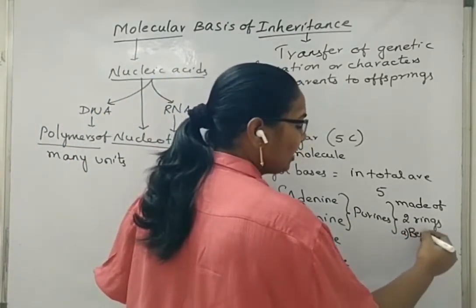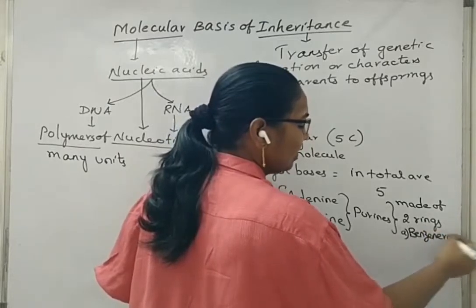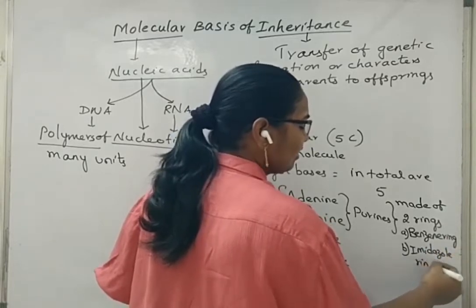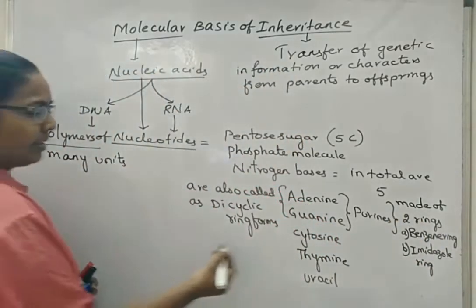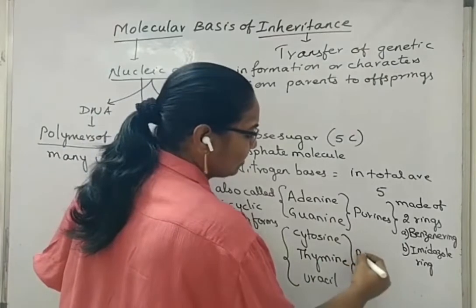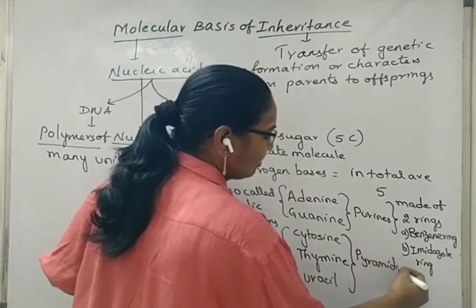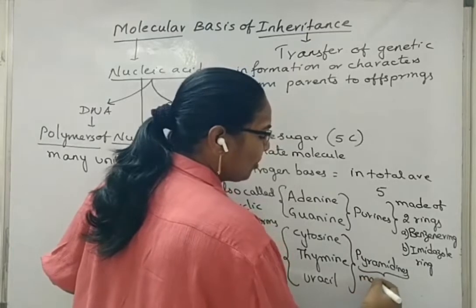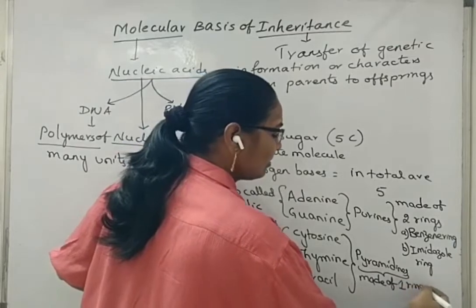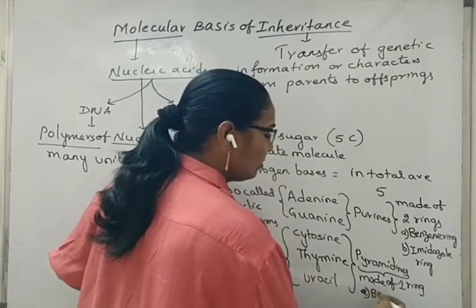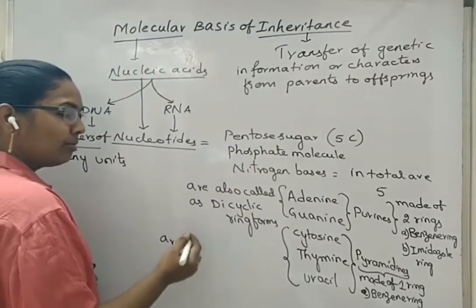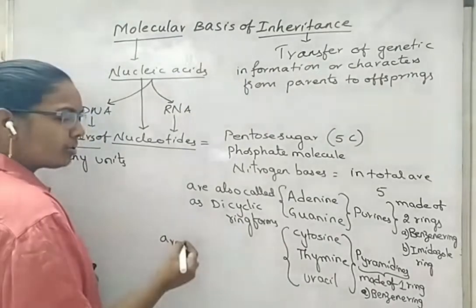One is benzene ring, the other one is imidazole ring. Next, these 3 nitrogen bases are called pyrimidines. These are made up of only one type of ring, that is benzene ring, only benzene ring. They are also called monocyclic ring forms or monocyclic compounds.